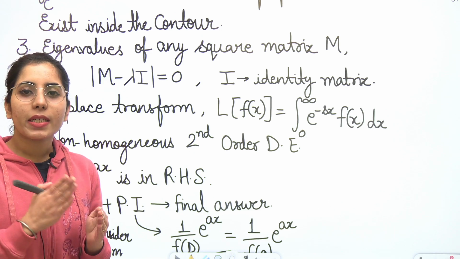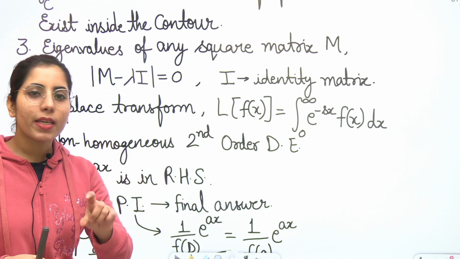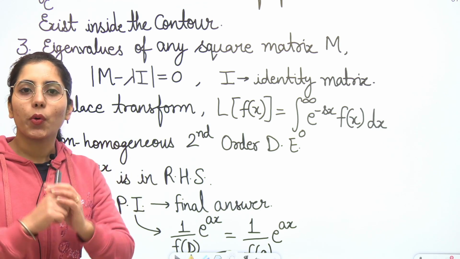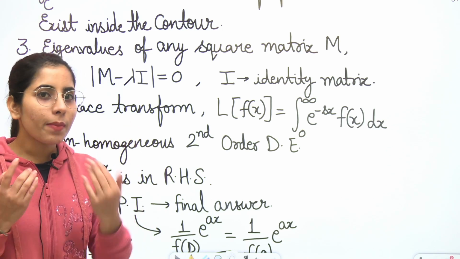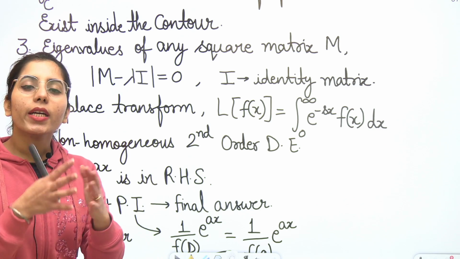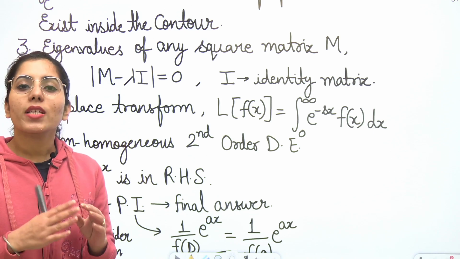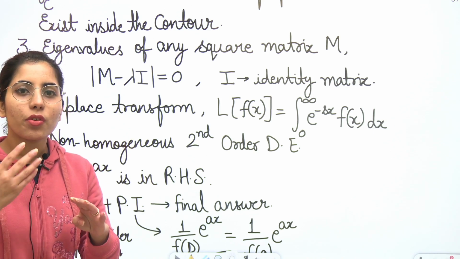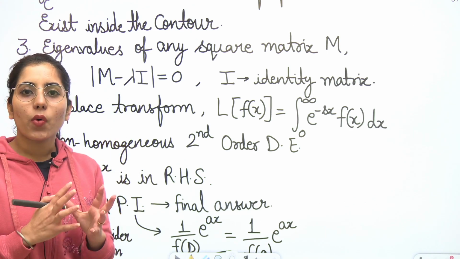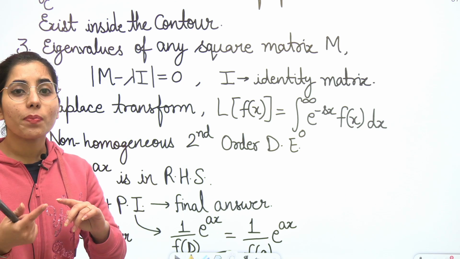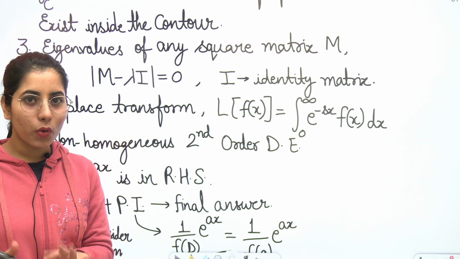Now eigenvalues can be degenerate or non-degenerate eigenvalues. What I mean by degenerate eigenvalues, if you are just getting 2, okay, or let's say 2 comma 2. For a 2 by 2 order matrix, if you are just getting 2 comma 2, same eigenvalues, so that is degenerate. If you are getting for a 2 by 2 order square matrix, let's say the eigenvalues 1 comma 2, so these are non-degenerate, which means they are not repeating again and again, they are different, okay? And the total number of eigenvalues for any square matrix will be equal to the order. And order means either the number of rows or the number of columns. I'm not considering the multiplication of both, okay?